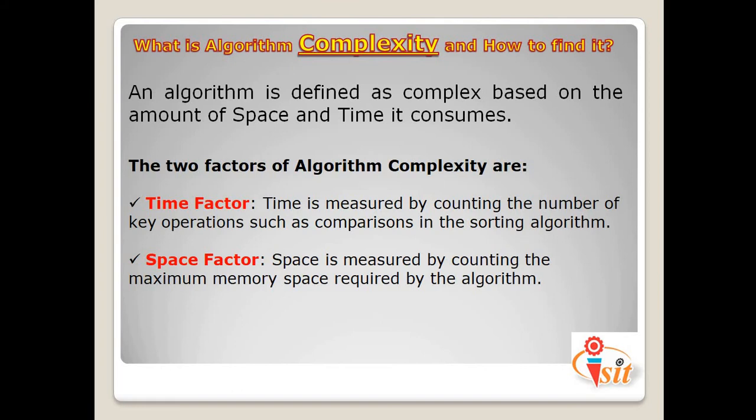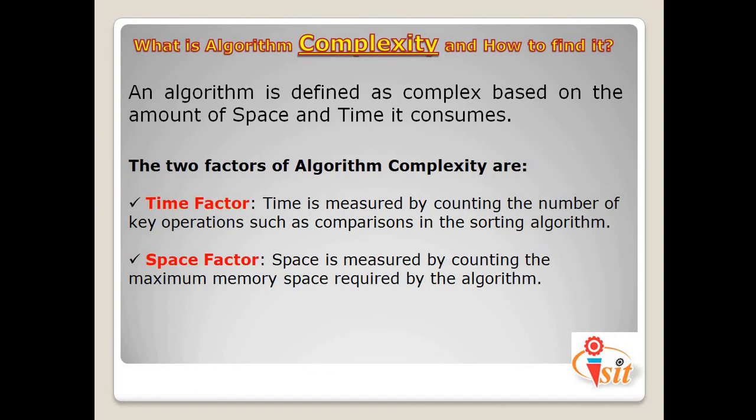An algorithm is defined as complex based on the amount of space and time it consumes. Hence, the complexity of an algorithm refers to the measure of the time that it will need to execute and get the expected output, and the space it will need to store all the data, like input, temporary data, and output. Hence, these two factors define the efficiency of an algorithm.